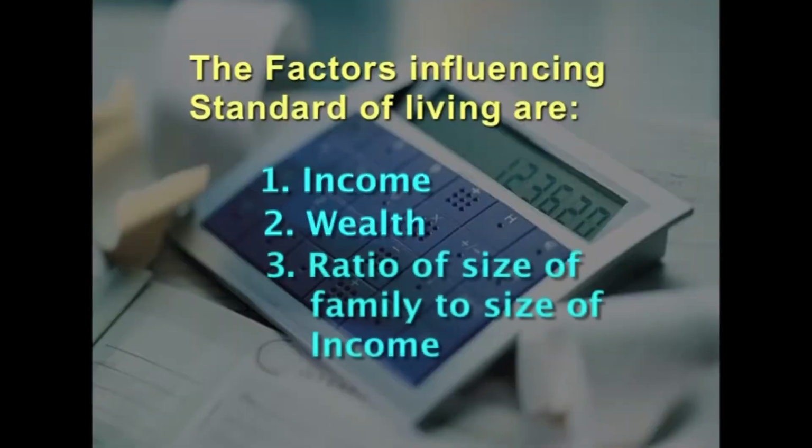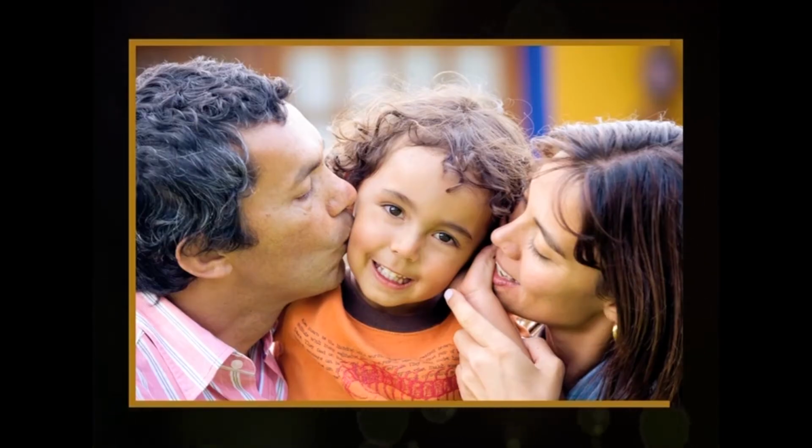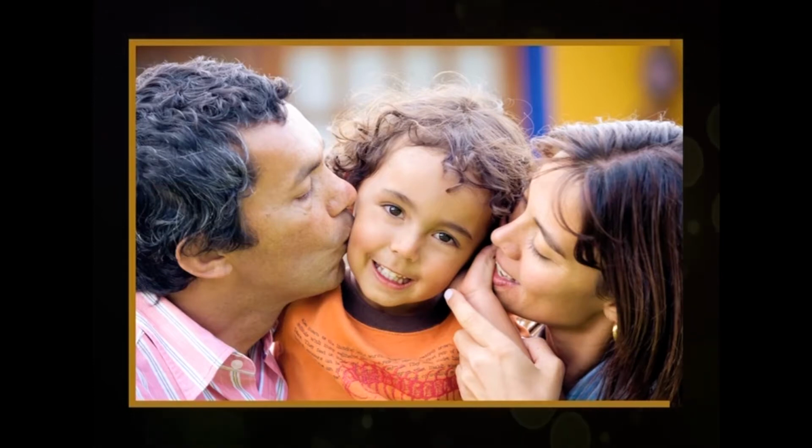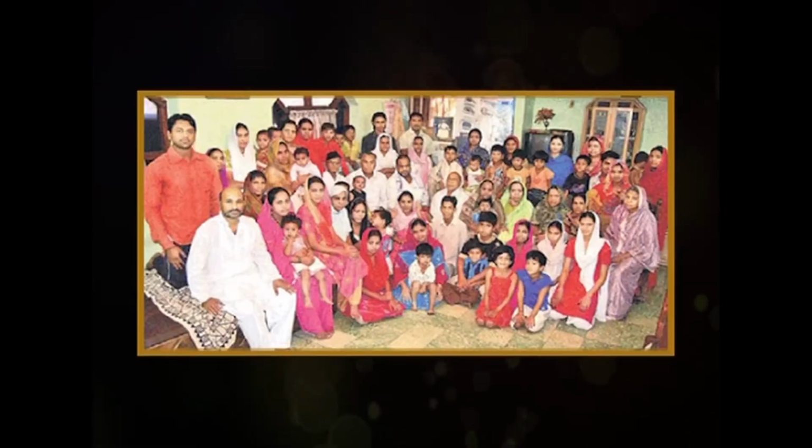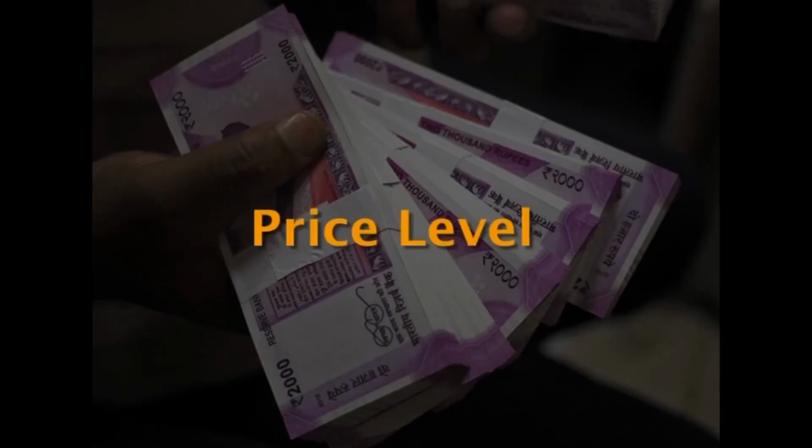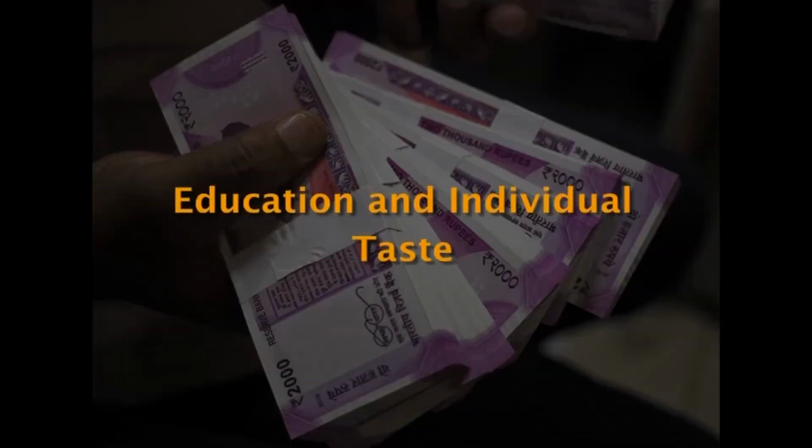Accumulated wealth influences the standard of living, as a wealthy man would like to maintain a high standard of living. The third one is ratio of size of family to size of income. A small family with a given income can certainly enjoy a better standard of living than a big family with the same income. The fourth one is price level. Price level determines the real income of the people. A low price level leads to high real income, and a person with high real income can have better living standard.